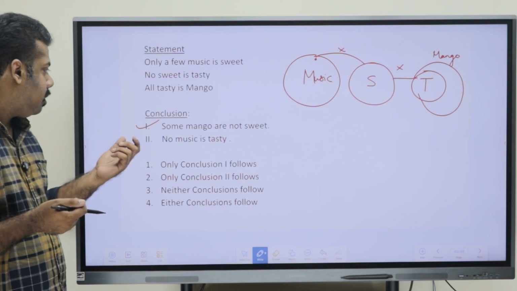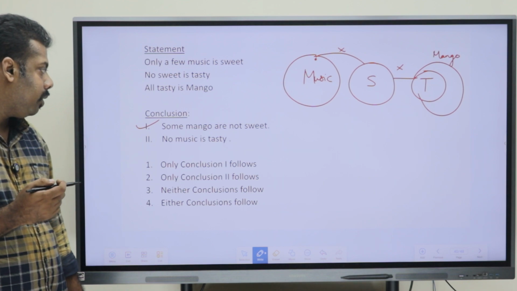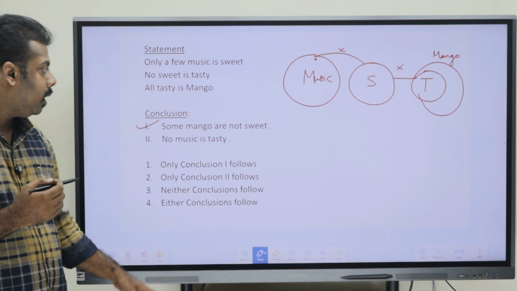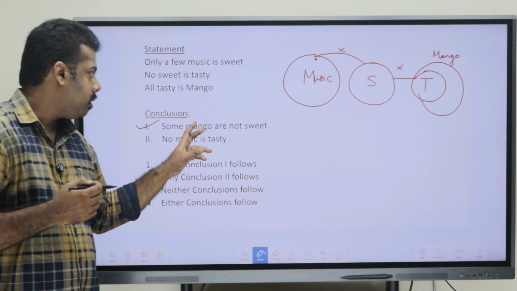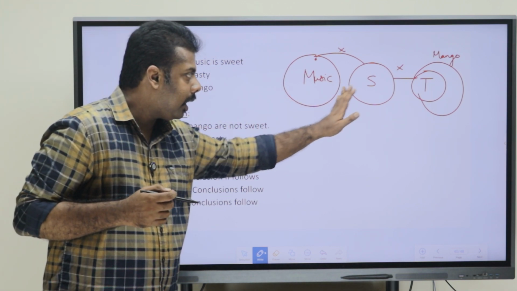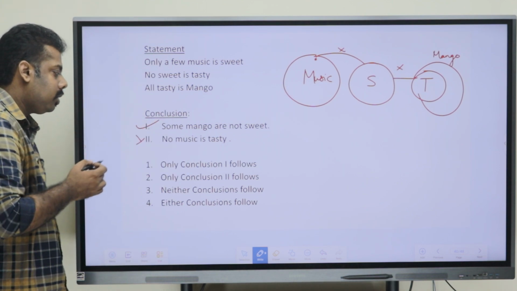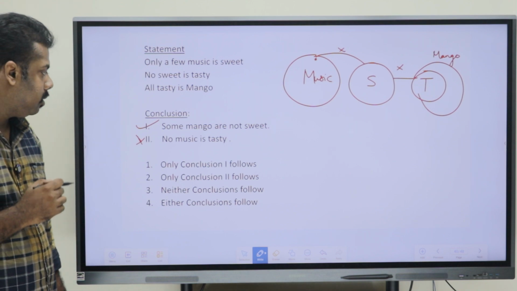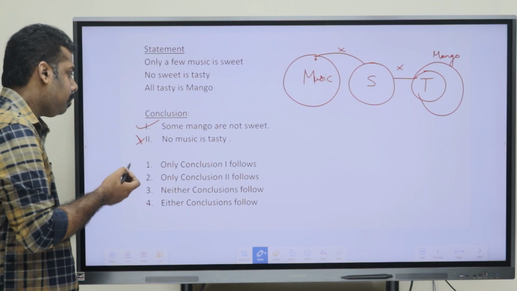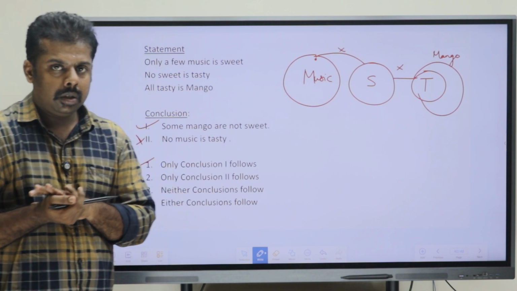Now, the next conclusion says, no music is tasty. It says that music and tasty have no relation. Can we say that? No, we know that only a few music is tasty, so music and tasty are connected. Do they have a direct relation? No, they do not have a direct relation. So, "no music is tasty" is wrong here. The first one is right and the second conclusion is wrong. So, which option can we mark as the answer? The first option, that is, only conclusion 1 follows.